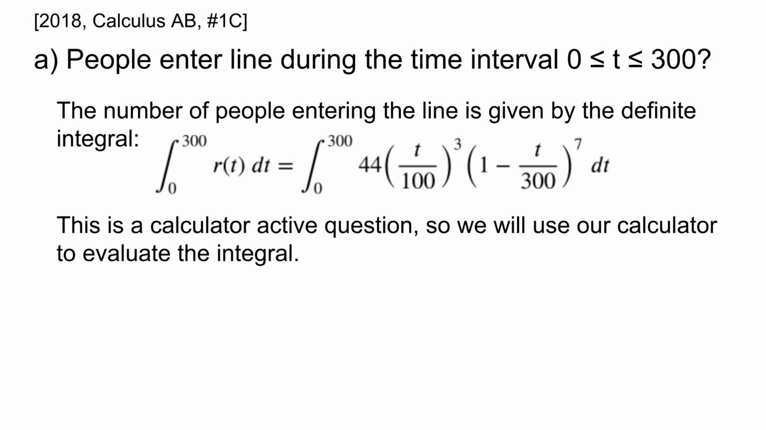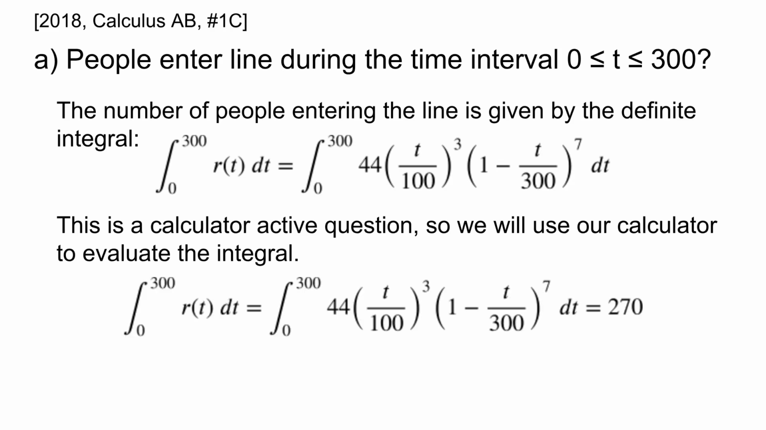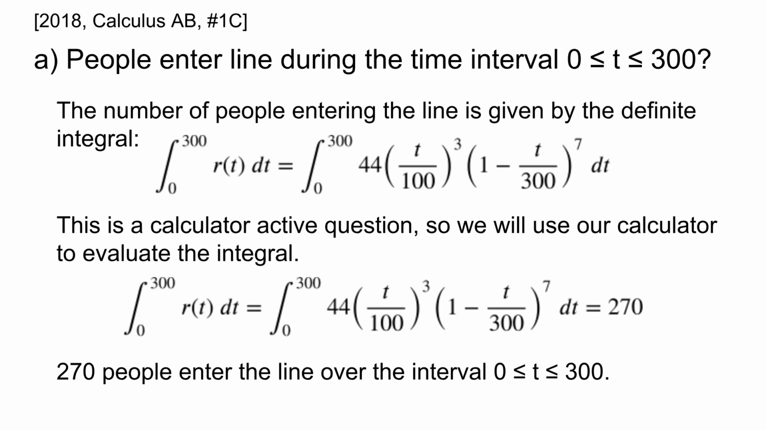Because this is a calculator active question, we're going to use our calculator to evaluate that integral. The integral from 0 to 300 of r of t dt is equal to 270. Therefore, we can conclude that on the interval from 0 to 300 seconds, 270 people entered the line.